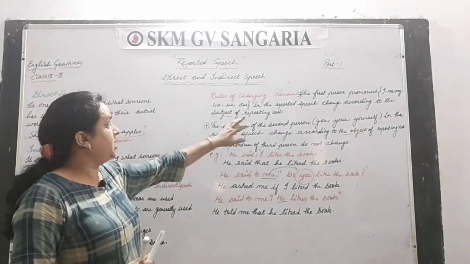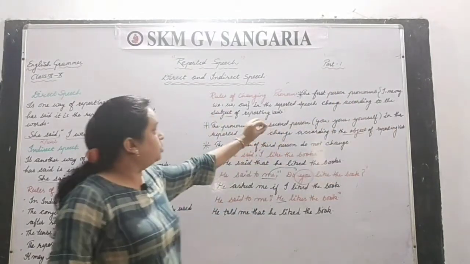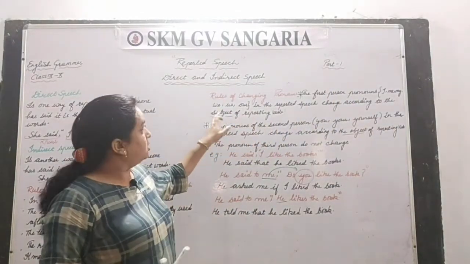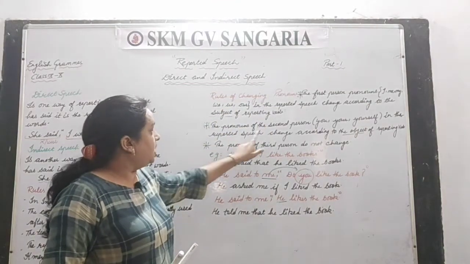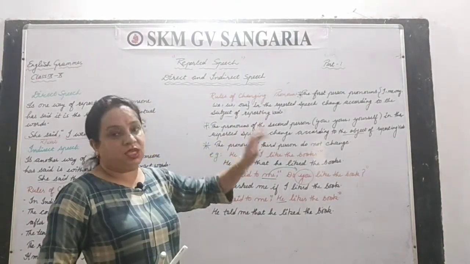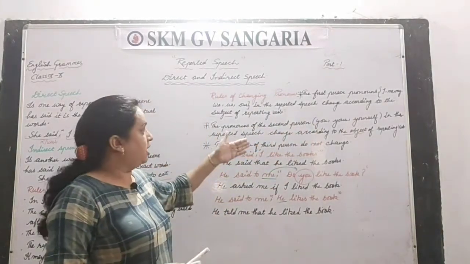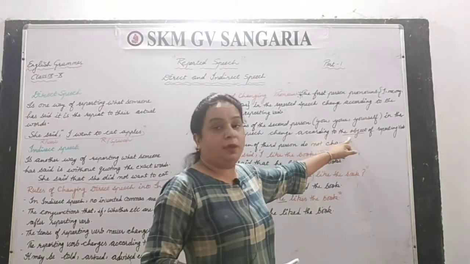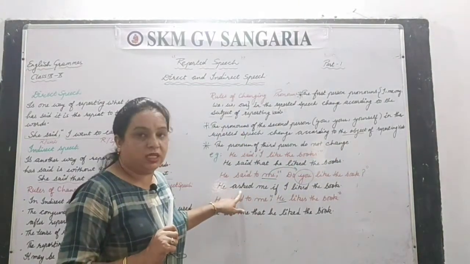Once again I am saying the first person changes according to the subject of the reporting verb. The pronoun of the second person changes in the reported speech according to the object of the reporting verb, like in this second sentence.